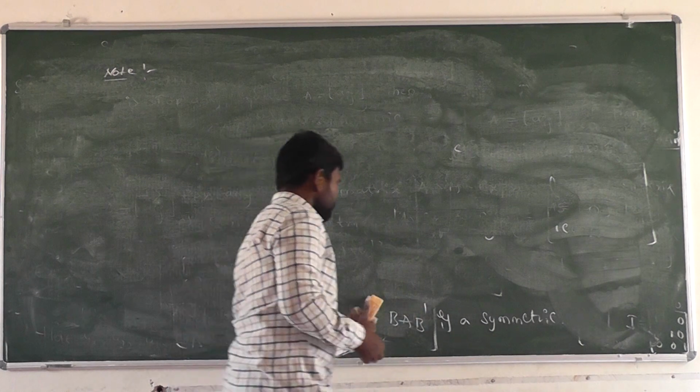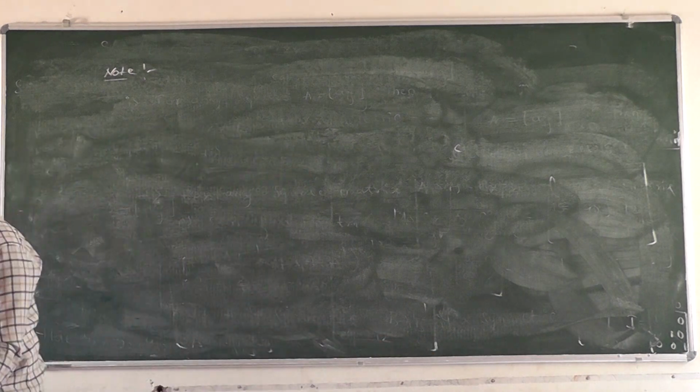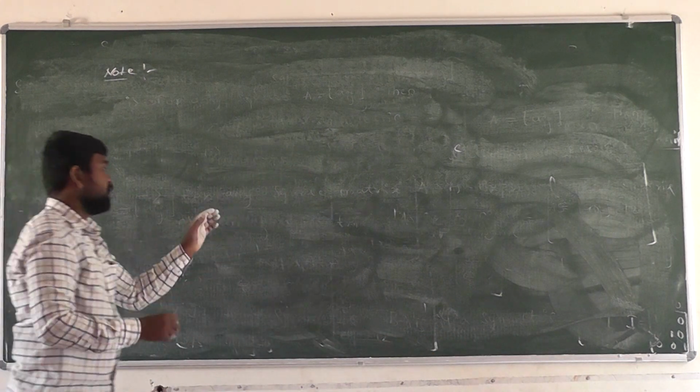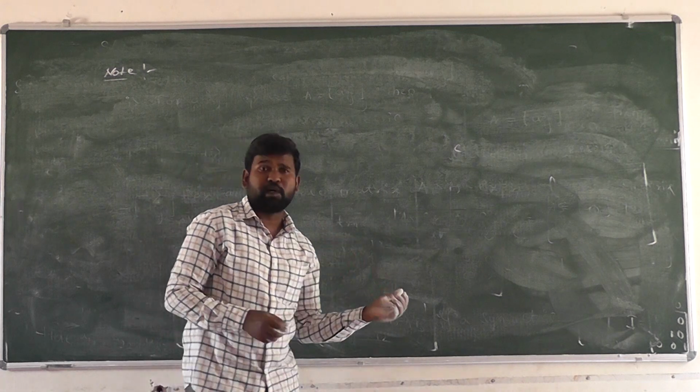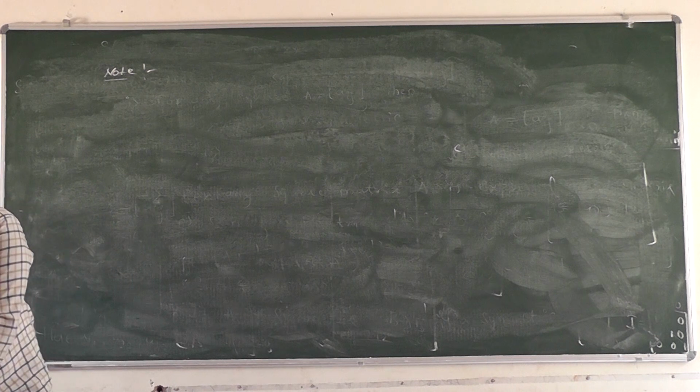Right? The sum of symmetric and skew symmetric, what is the formula? A plus A transpose divided by 2 plus A minus A transpose divided by 2. Half of this symmetric part plus half of this skew symmetric part is equal to the given square matrix A here.